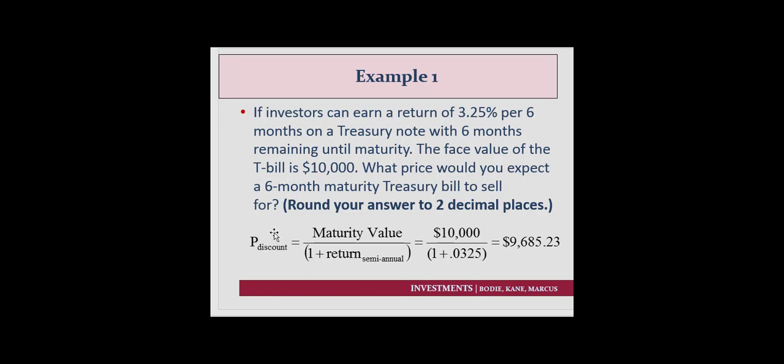So the value of a discounted security is the maturity value divided by 1 plus the return. In this case, it's at the semi-annual return, so 1.0325, right? That's the yield that you can buy it at. So this particular treasury note you could purchase for $9,685.23. When it would mature in 6 months, you would receive the total of $10,000.